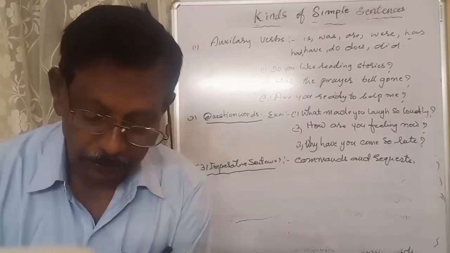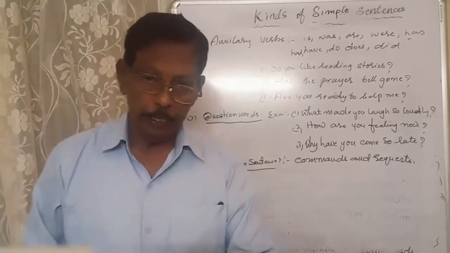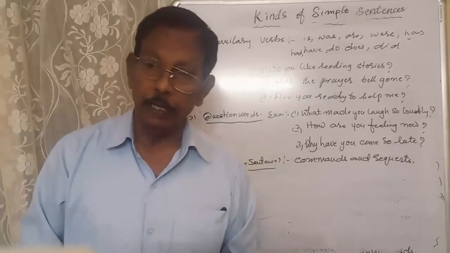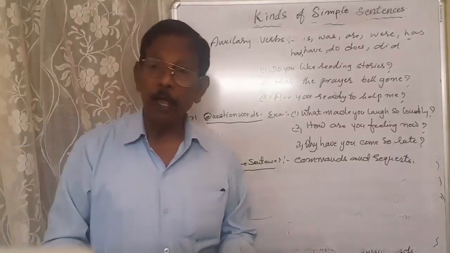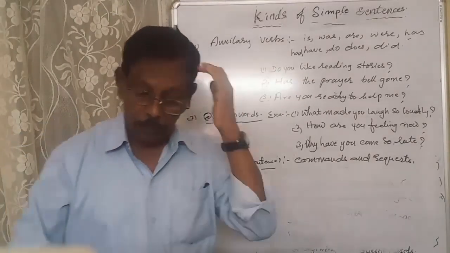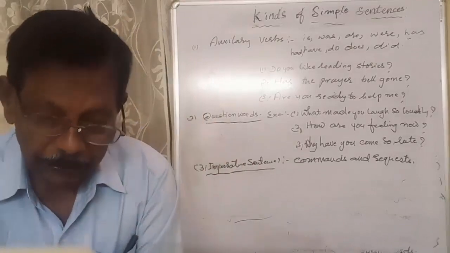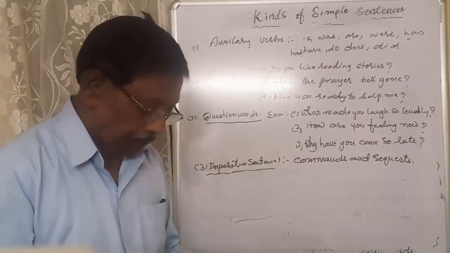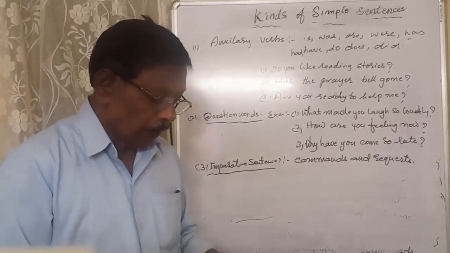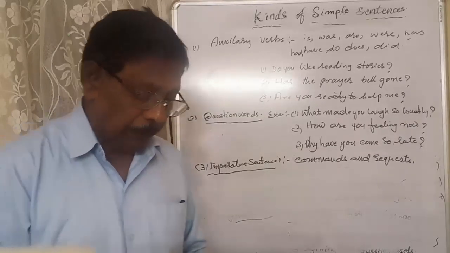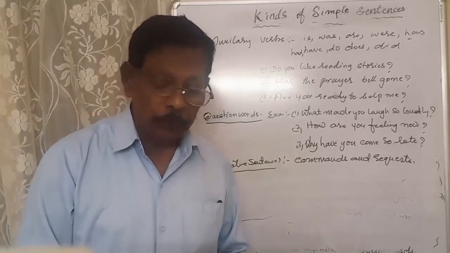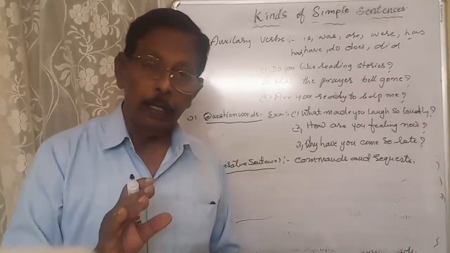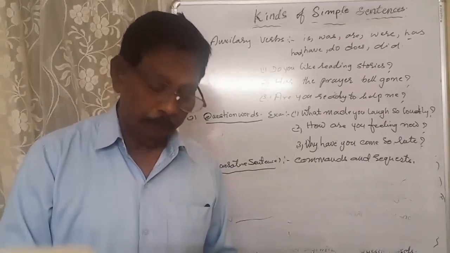Now three things they express. What are they? Commands, requests, and pieces of advice. Now let us learn the examples. You know, imperative sentences do not begin with any subject. There is no subject in command and request sentences.